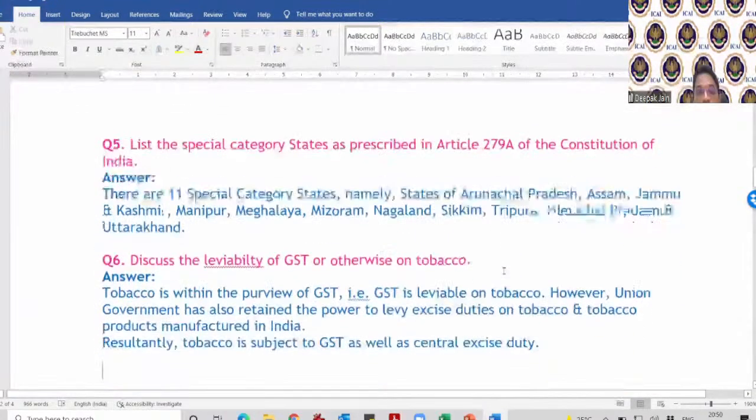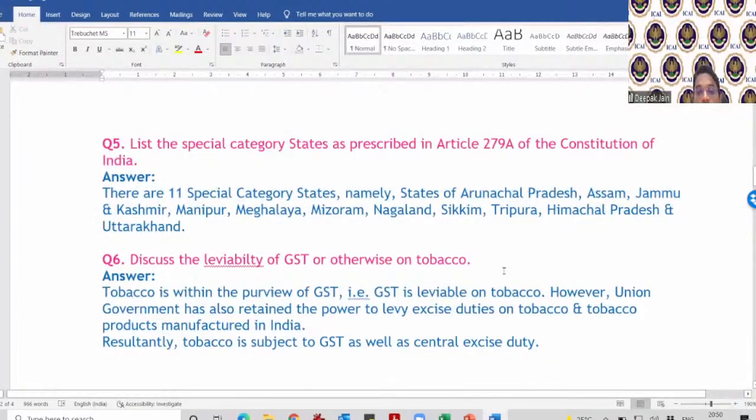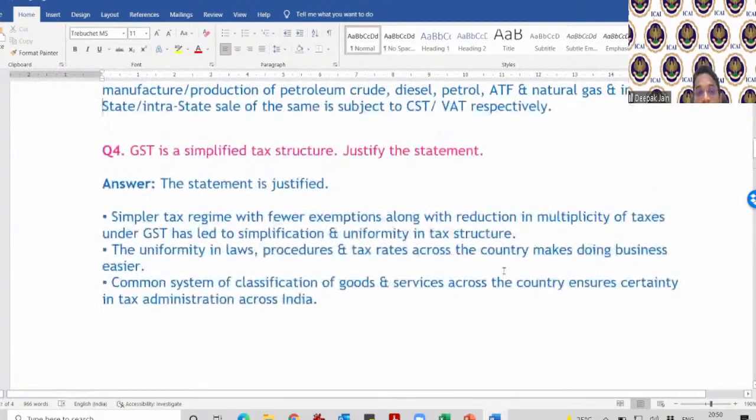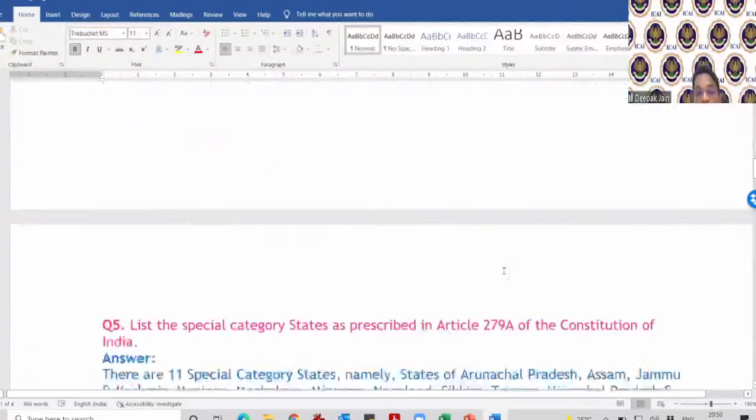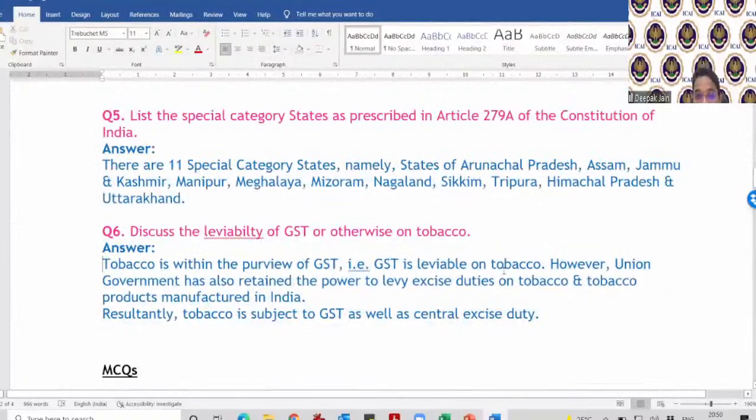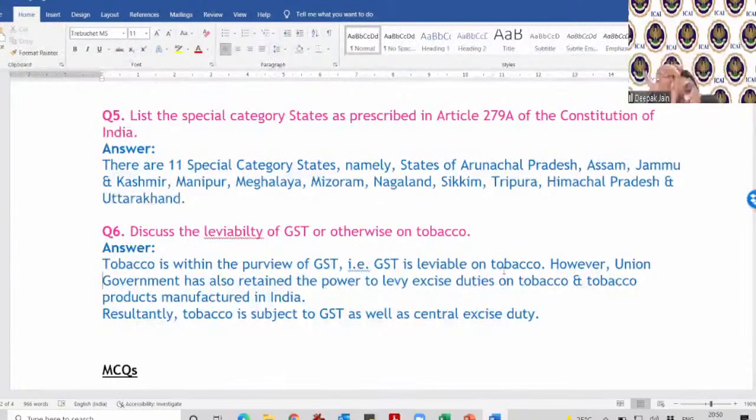Discuss the leviability of GST or otherwise on tobacco. Tobacco is within the purview of GST. So this is GST on tobacco and this is on petroleum products. Don't get confused. Tobacco is within the purview of GST. GST is levied on tobacco. However, the Union government has also retained the power to levy excise duties on tobacco and tobacco products. Thereby, tobacco is subject to GST as well as central excise duty.